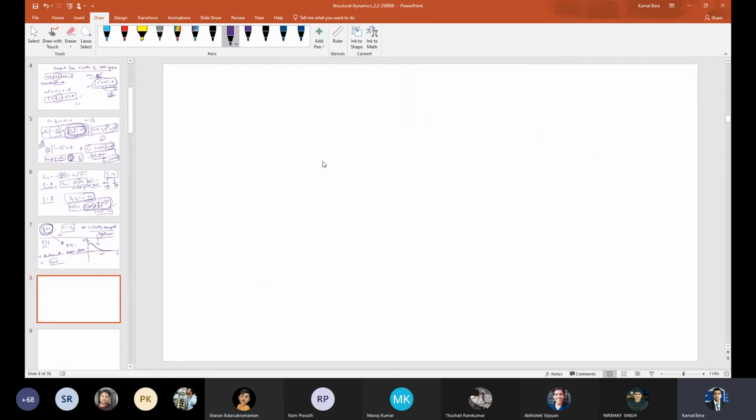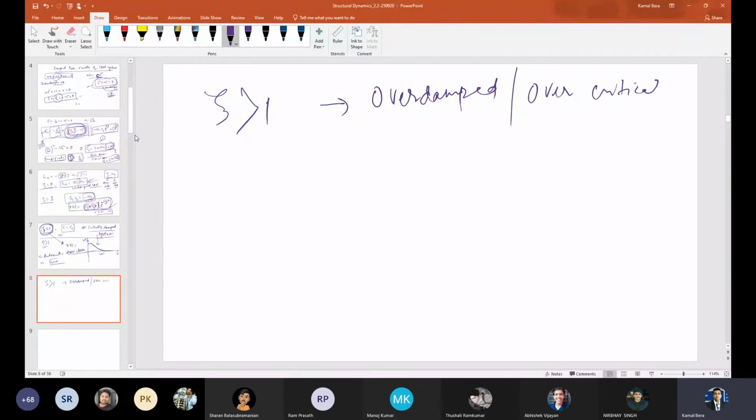So this is zeta greater than 1. Obviously you understood that zeta equal to 1 is critically damped. This is called the over damped system, or ideally speaking, the over critically damped system, right? Now if zeta is greater than 1, what will happen?